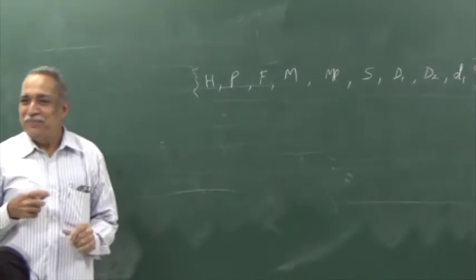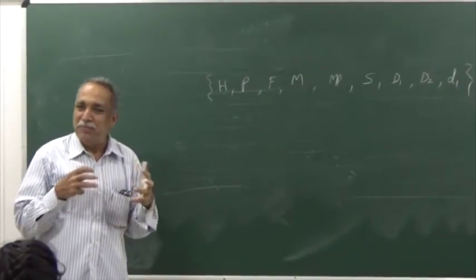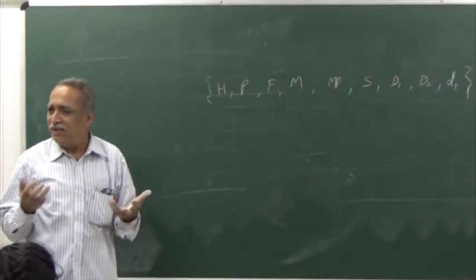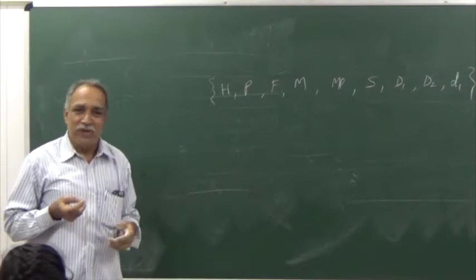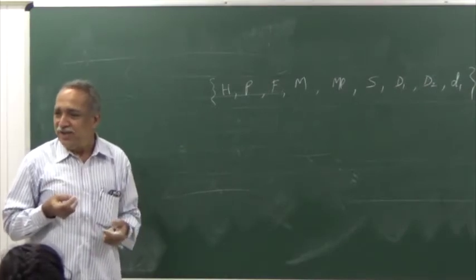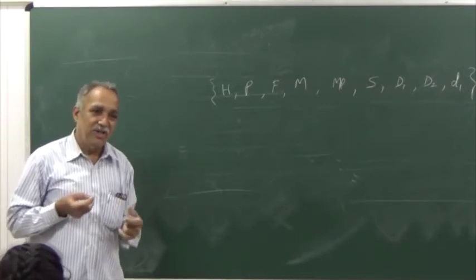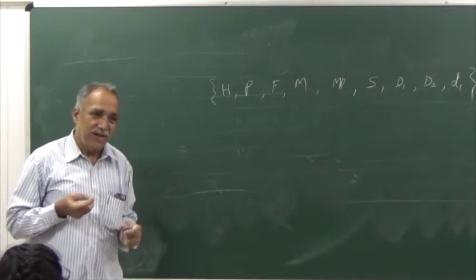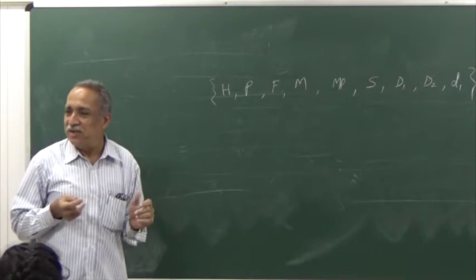This is a family. Within a family, between members of a family, different kinds of relations exist. In this family also, we have a number of relations. Is a son of, is a relation. Is the father of, a relation. Is the mother of, relation. Is granddaughter of, relation. Is grandson of, relation. So many relations are there.